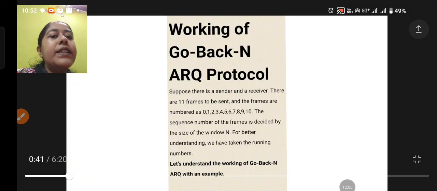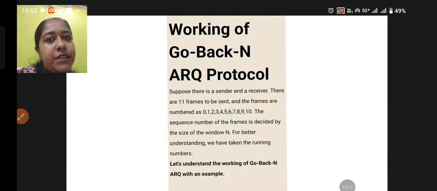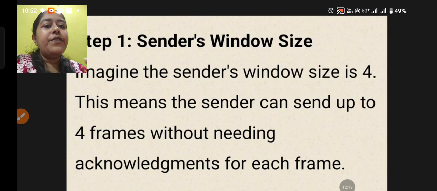Here we are talking about 11 frames, 0 to 10. The sequence number of the frames is decided by the size of the window. For better understanding, we have taken running numbers. So, let's understand the working of Go Back N ARQ with an example. Now, we will see an example where it will get clear, right?